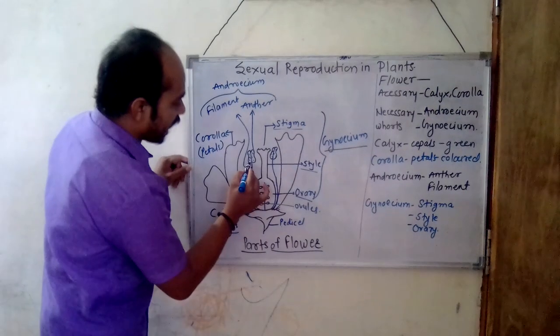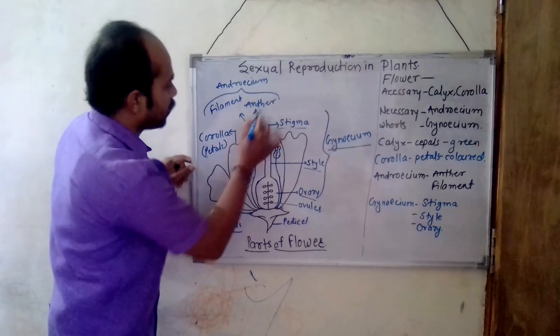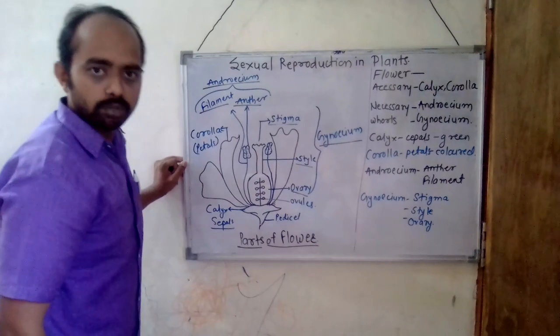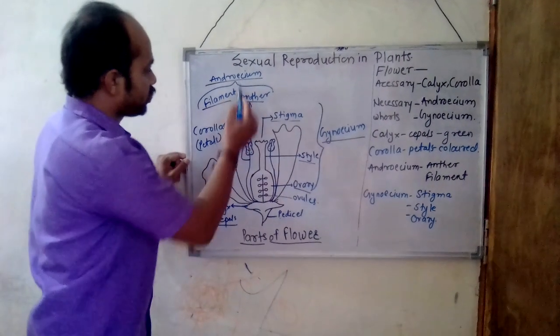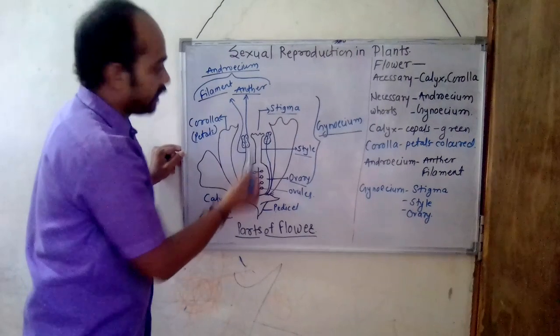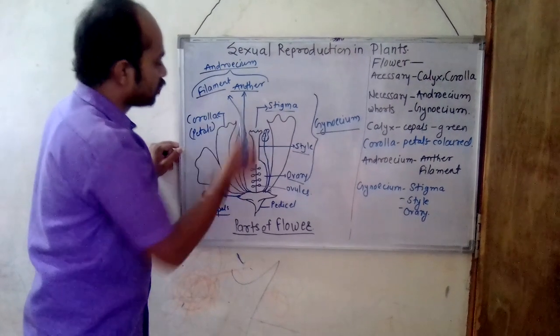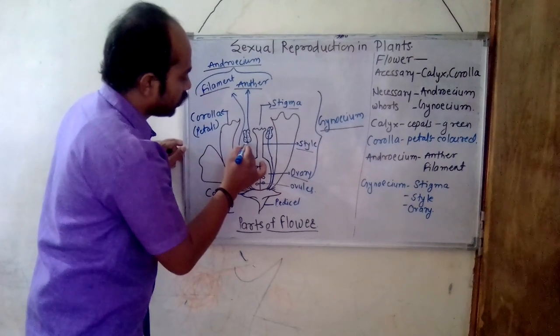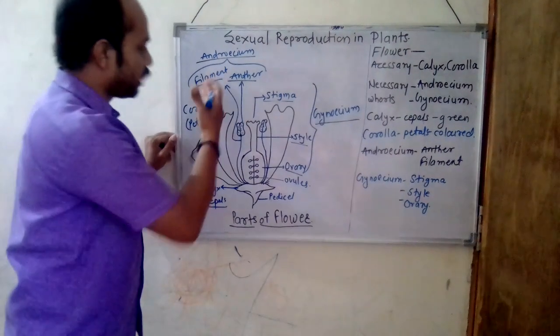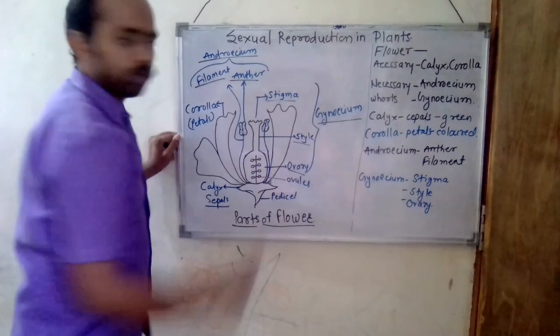The anther and the filament combined are called the androecium, the male reproductive part of the flower. The androecium consists of an anther and a filament. The anther is attached to the filament by a connective. So this is all about the androecium and gynoecium.